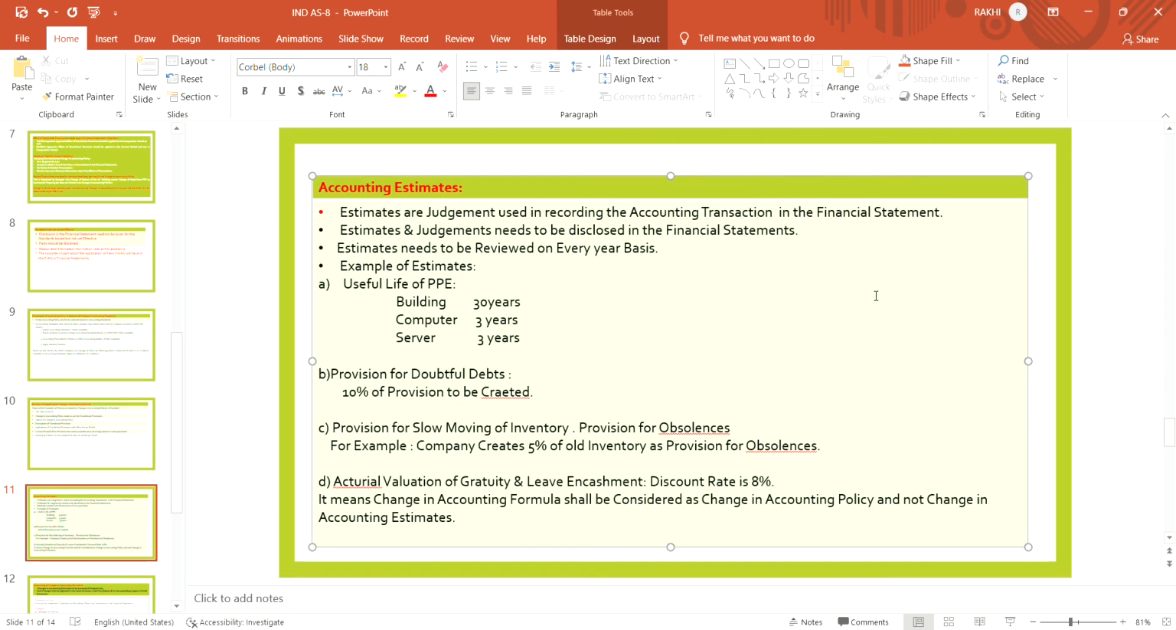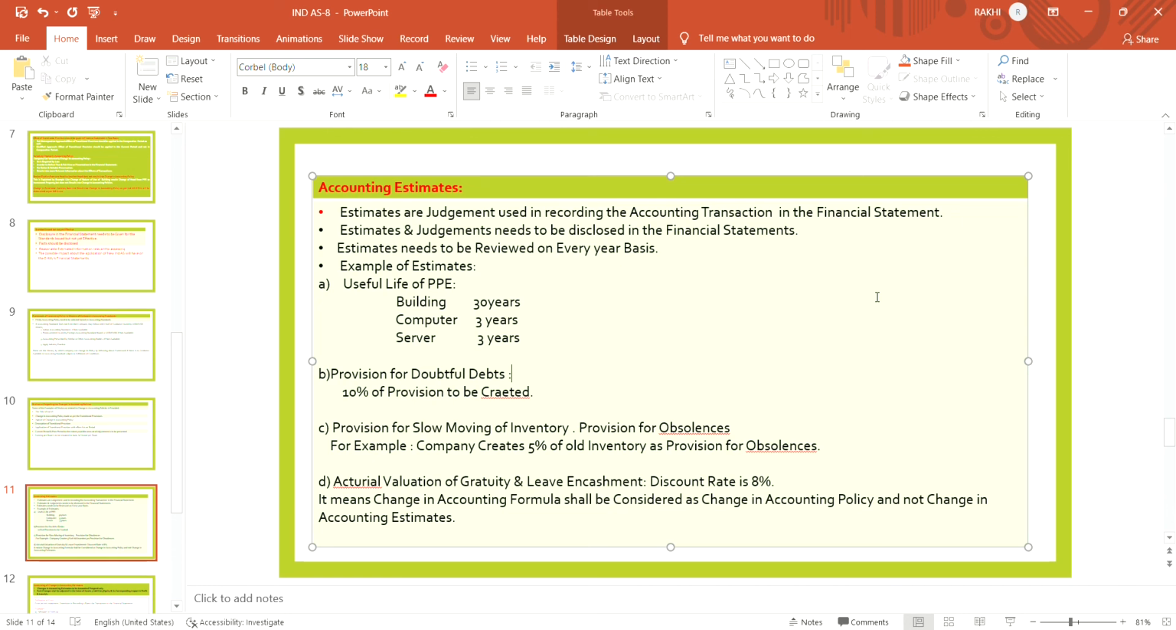So what are accounting estimates? Accounting estimates are a kind of judgment which is used in the presentation or recording of the accounting transaction in the financial statement. It should be disclosed in the financial statement. If the company has made any estimate, it should be disclosed. And these estimates should be reviewed on a year to year basis. The estimates which the company has applied in the financial statement are to be reviewed year to year.